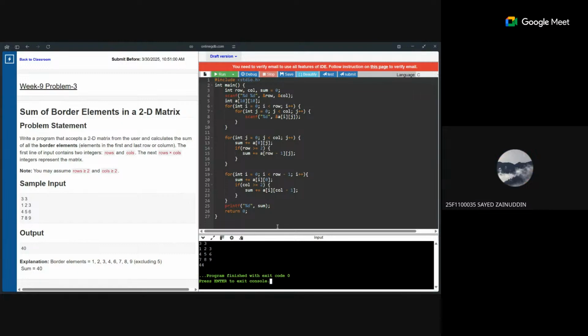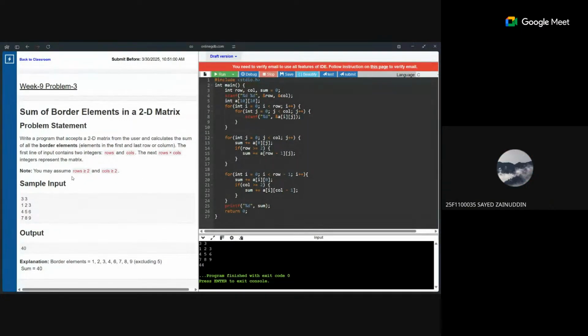Shall I send you the code in the chat? No, I'm just trying to understand this conditional statement. If row is greater than 2, then sum plus equal to row minus 1 on this iteration, and this does not depend on j now. So why did you take this if condition? I'm not understanding this.